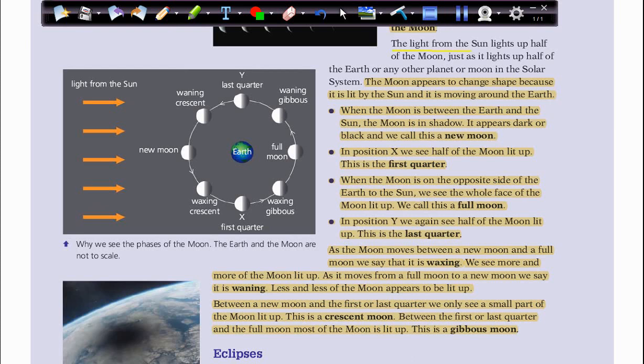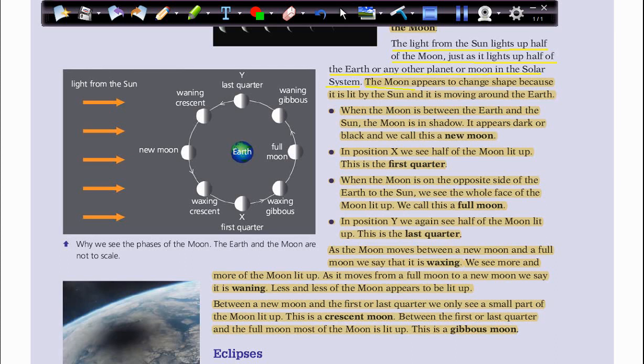The light from the sun lights up half of the moon, just as it lights up half of the Earth or any other planet or moon in the solar system. So only one half is in the light, and the other half in the dark, as well as the Earth. When it orbits the sun, half of it is in the dark and half of it in the light. It's the same thing with the moon.